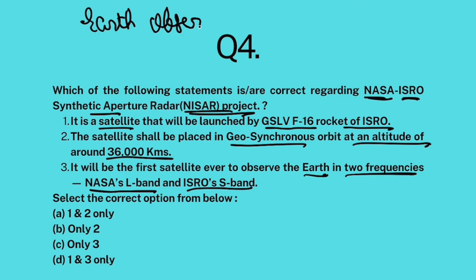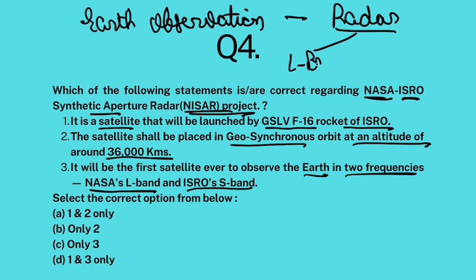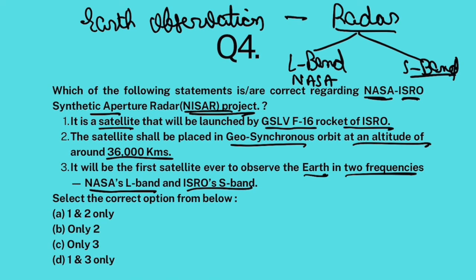Whose job is to collect data from Earth by observing it through radar. Now it will have 2 types of radars. One is the L-band, which will make observations in L-band frequency, and the other would be S-band. Now L-band radar is created by NASA and S-band radar is created by ISRO. That is why it is a joint project.